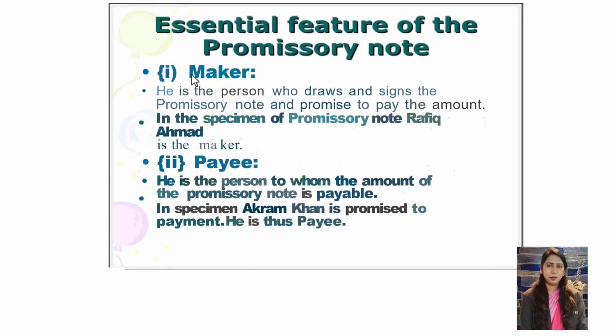So here there are two persons, maker and payee, in the promissory note. The maker is the person who draws and signs the promissory note and promises to pay the amount in the specimen promissory note. And the payee is the person to whom the amount of the promissory note is payable. Yes, in the specimen, Akbar Khan promises to pay, and he is the payee. For example, I would like to give money to Bala. So I am the maker and Bala is the payee. Once he receives that promissory note, as per the condition, he has to make a payment to me.